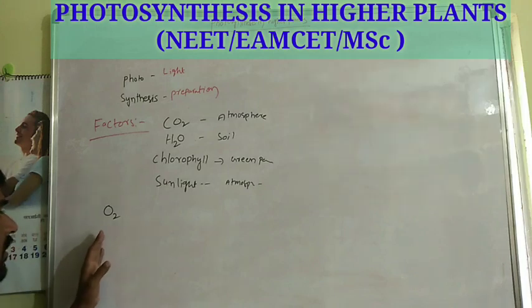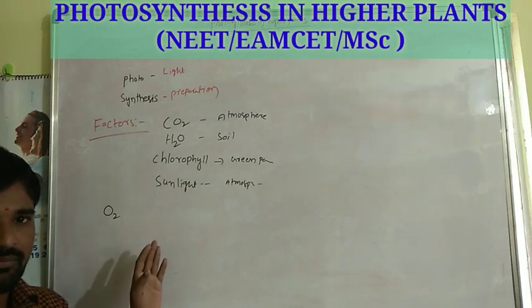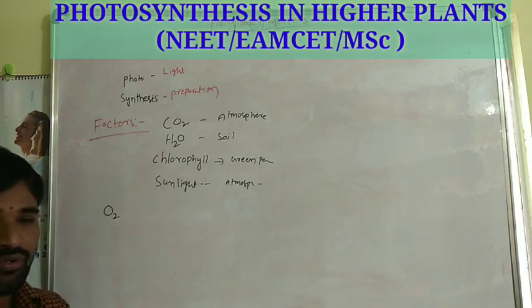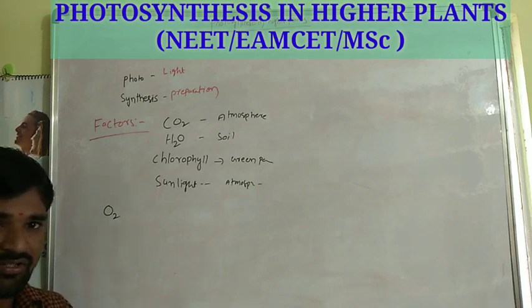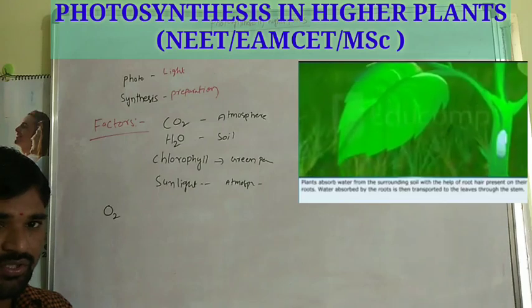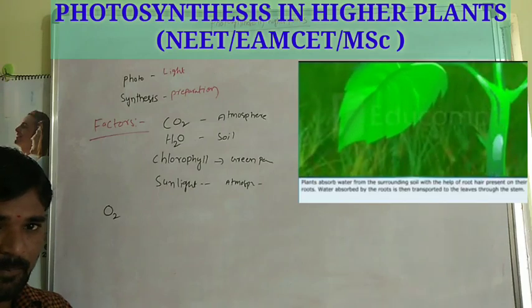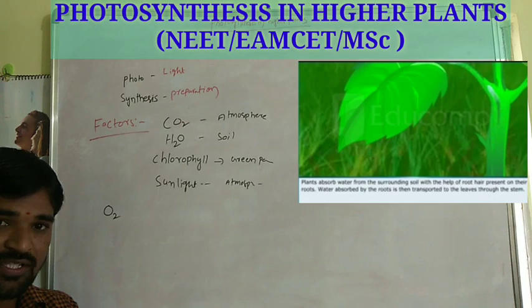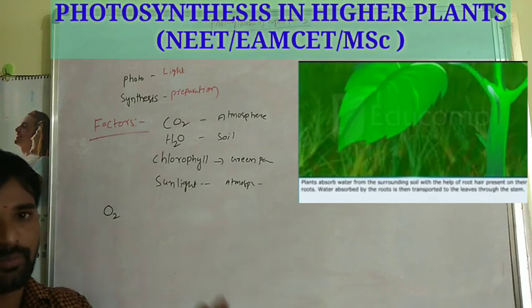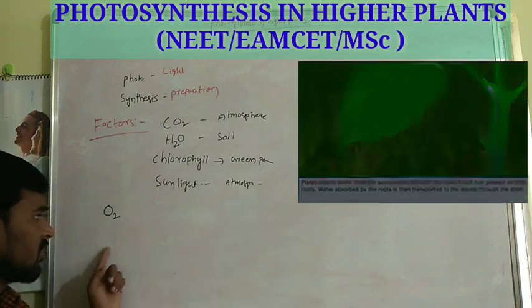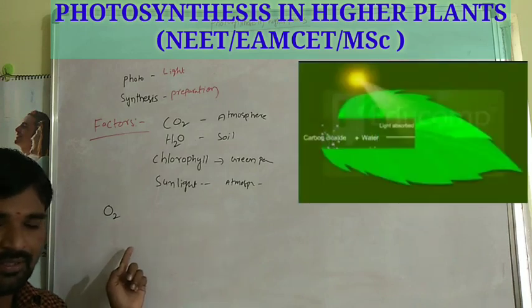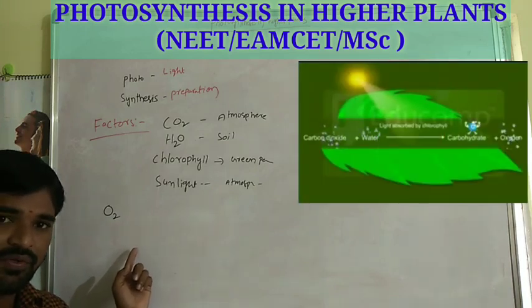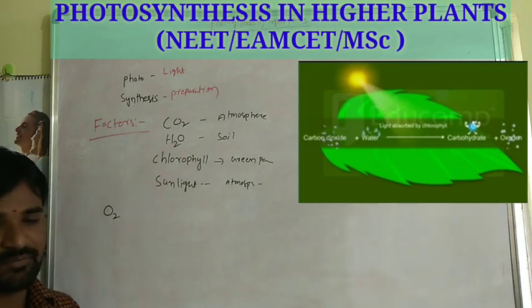Unfortunately oxygen is released, but the main aim of photosynthesis is food preparation, not releasing the oxygen. This oxygen is very useful to all living organisms on the earth for respiration purpose.